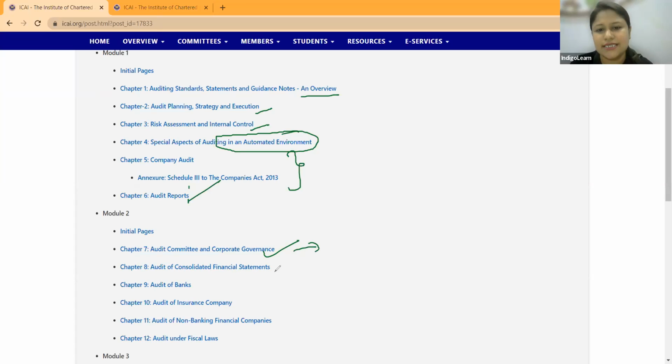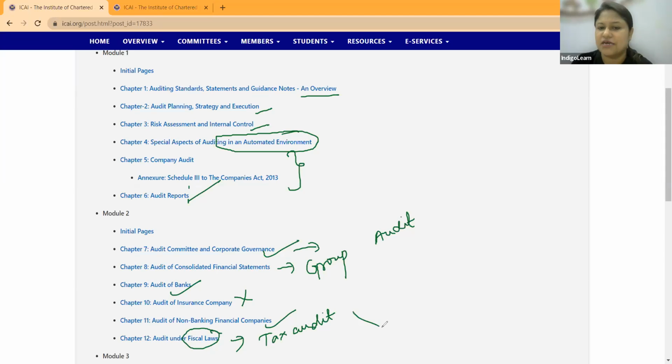Audit of CFS is still included, but again under a new head, which we call group audits. Then audit of banks continues. Audit of insurance has been removed now. NBFC still continues. As I told you, one of the major changes is audit under the fiscal laws, that is tax audit, where we spoke about the 3CD and all those forms, which are not there now.